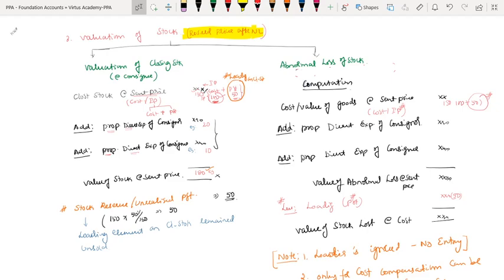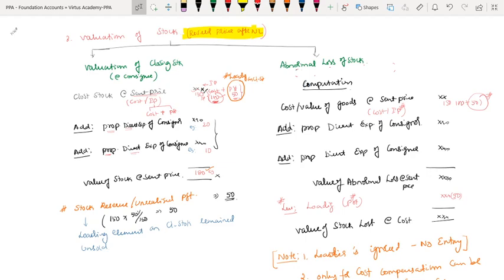So now, whenever you touch the stock, my dear friends, stock valuation in case of consignment is the key area, and it is mandatory. Closing stock adjustment will always come. Whenever you value stock, you have to include three components. One is the value of cost in stock or abnormal loss, whatever it may be. What is the value of that? What is the stock cost at sent price? Because we sent the goods and we are valuing at the consignee end.